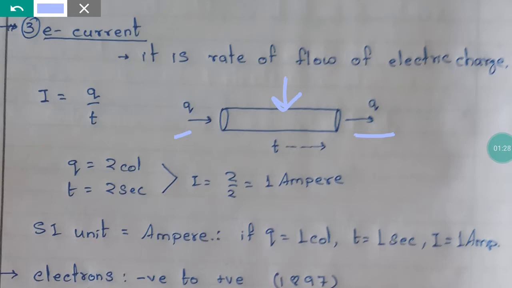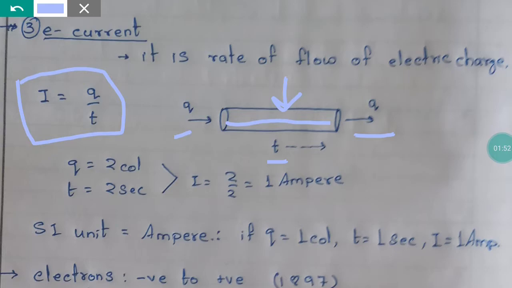The time taken for the charge to travel from one point to another is t. Then how will I calculate the current passing through the conductor? Very simple. Current equals charge upon time. I is equal to Q upon t.